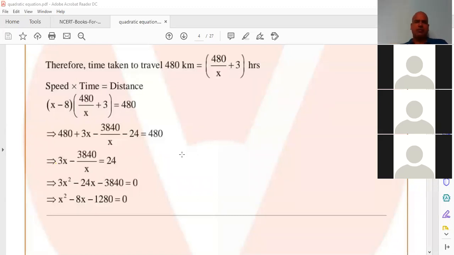Do it in 1 minute. You have to get this equation: x square minus 8x minus 1280.